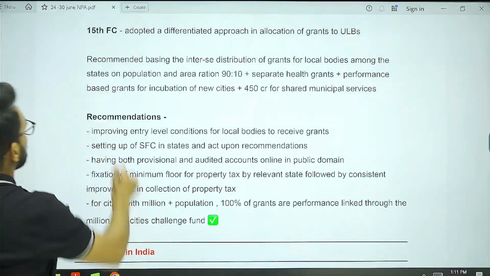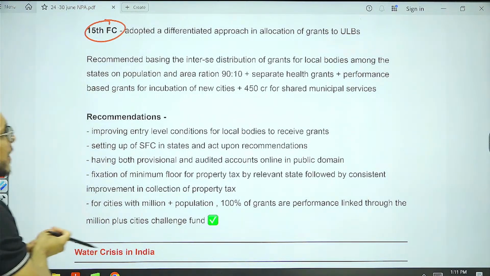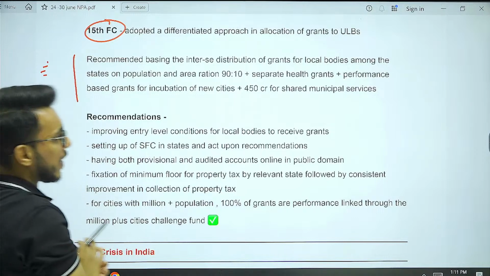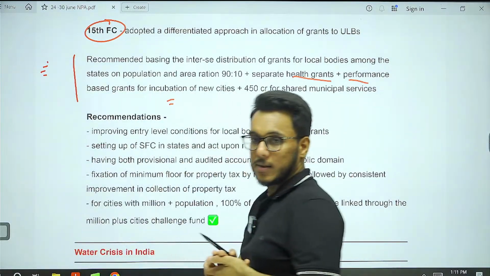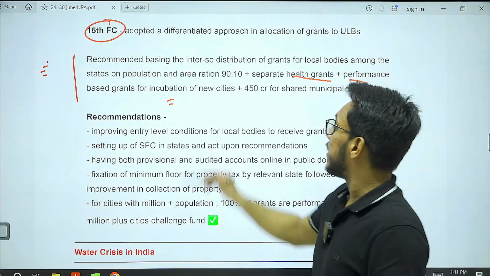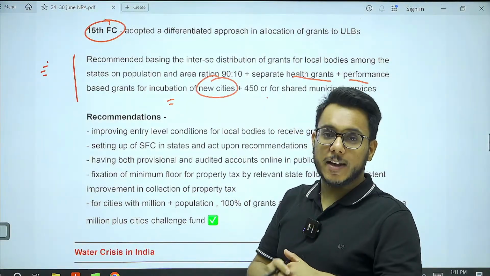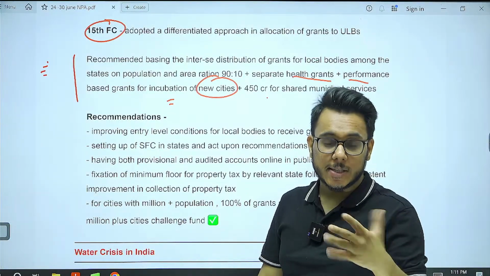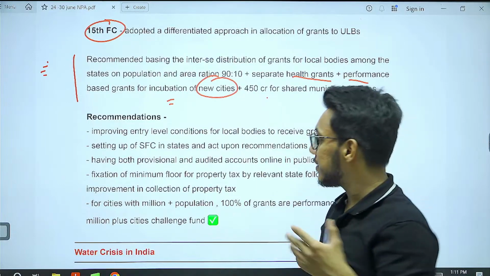Then the 15th Finance Commission has recommended that there should be separate health grants, and performance based grants. The states which are incubating the new cities should be given separate grants. The 15th Finance Commission has said that separate grants should be given to those states which have worked adequately in promoting the green cities.